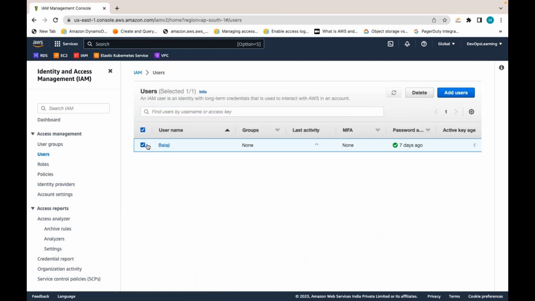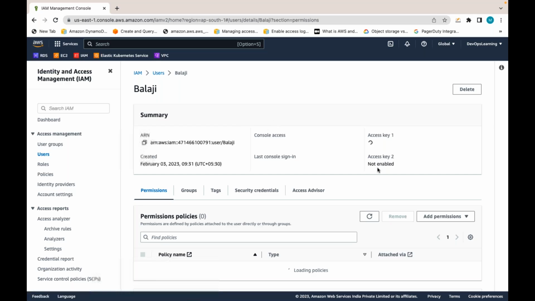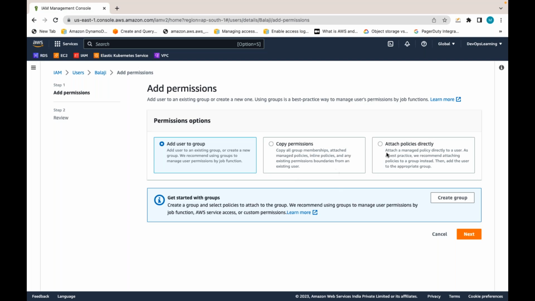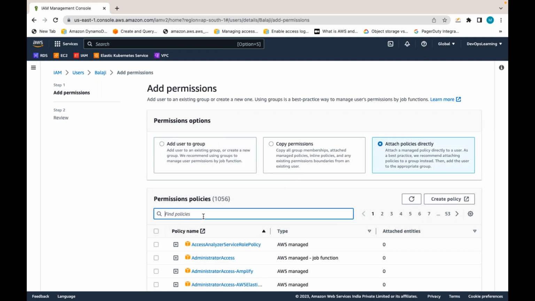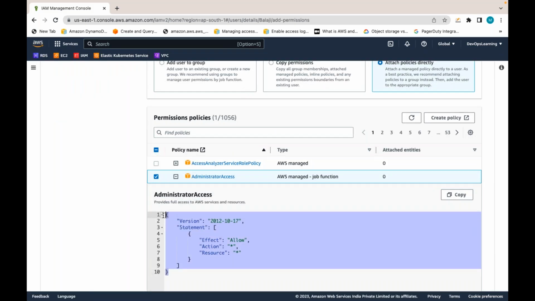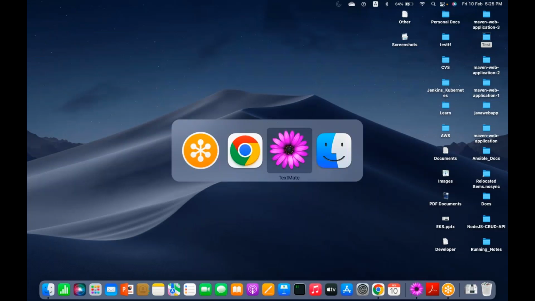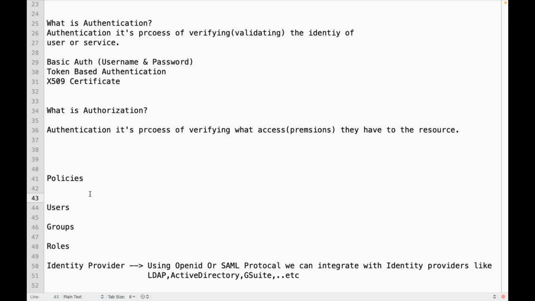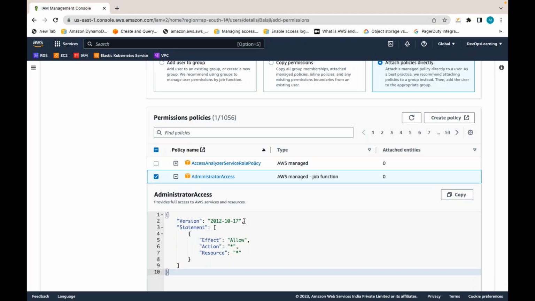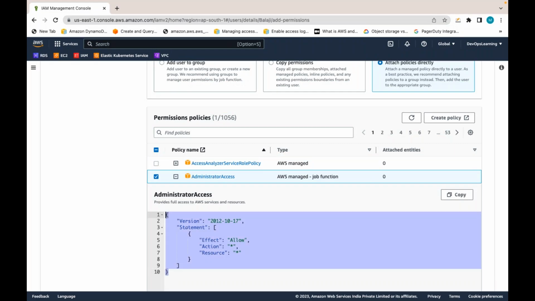For this user, you will attach some permissions. What permissions? Administrative permissions. For this type of user, you will attach policies like administrator access. If you see, it covers all the resources and all the permissions in AWS. This is the admin policy, the administrative policy. So you will assign some admin permissions to some people.